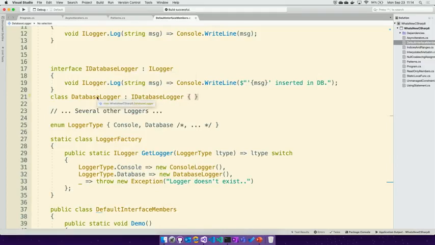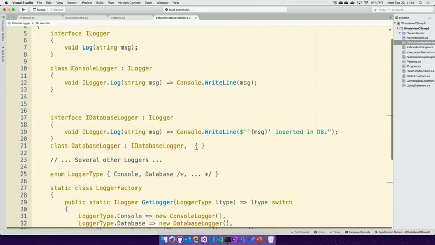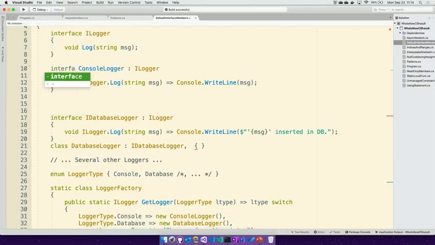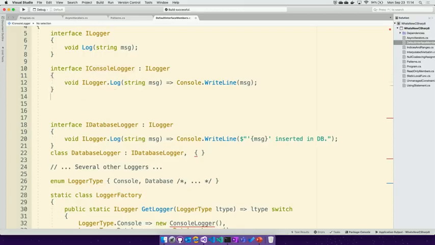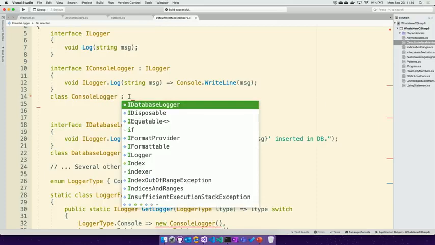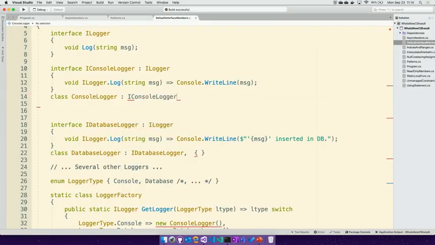Now if I wanted to try to get into this weird state where I want to do both, let's add this to the console logger as well. We'll make this an interface. And now, just to make this compile below, I'm going to make a class that's the console logger, which implements console logger.